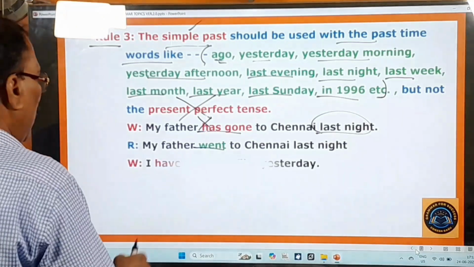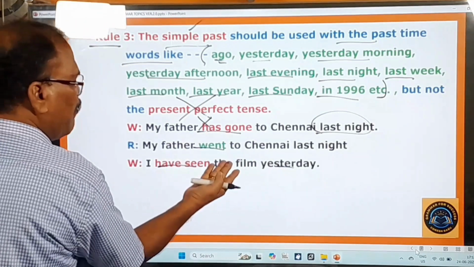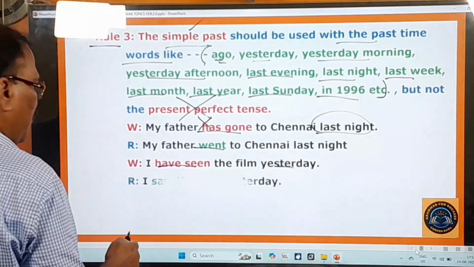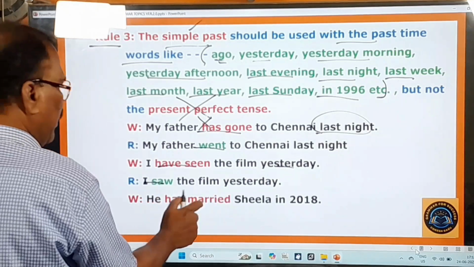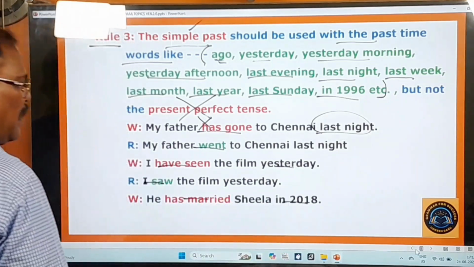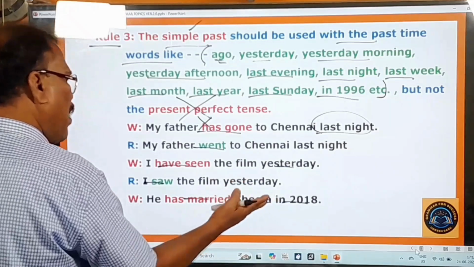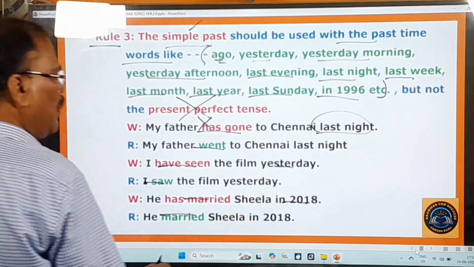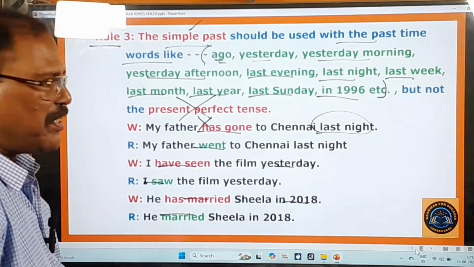And similarly, I have seen the film yesterday. So the action of seeing the film happened yesterday. This is a past action, and therefore you have to say, I saw the film yesterday, right? And he has married Sheila in 2018. That's a past action, and that's why you have to say, he married Sheila in 2018, right? And now you move on to other examples.